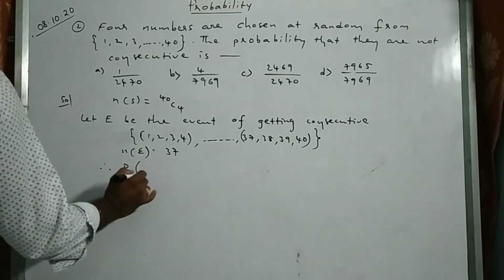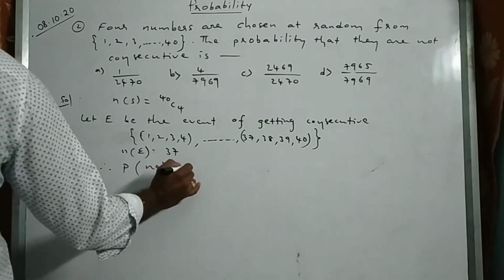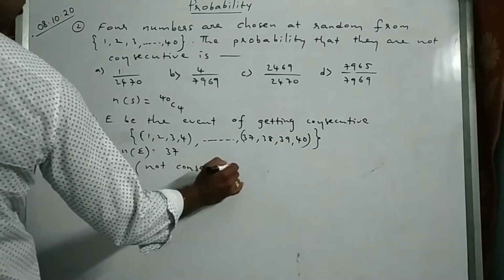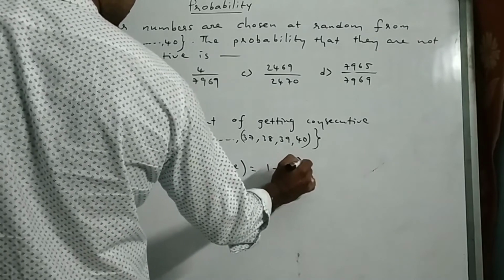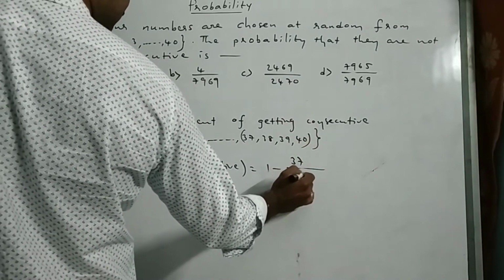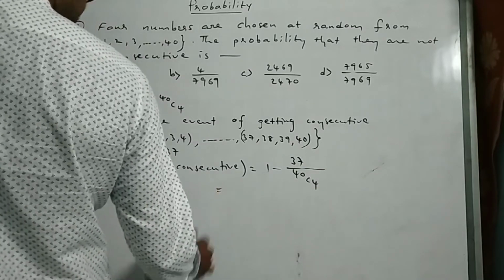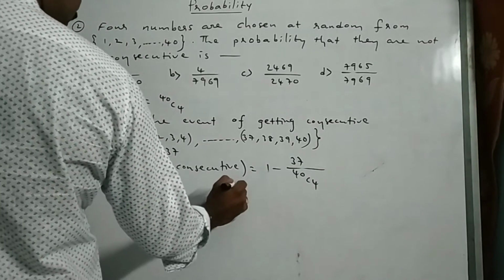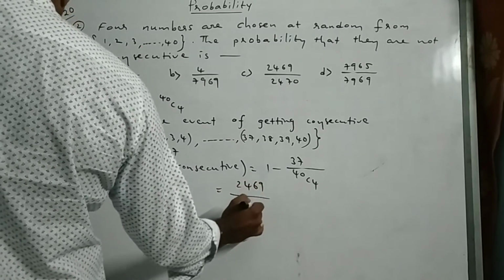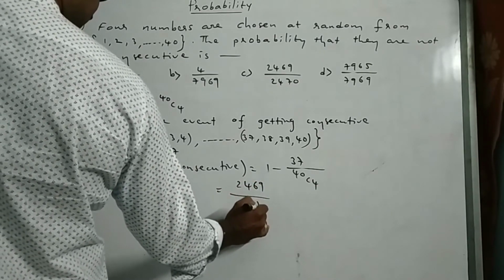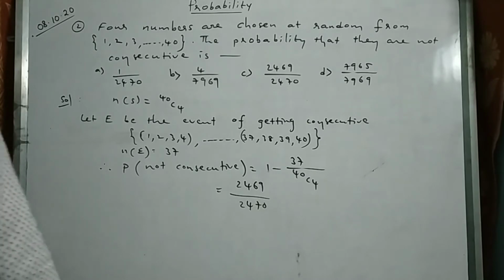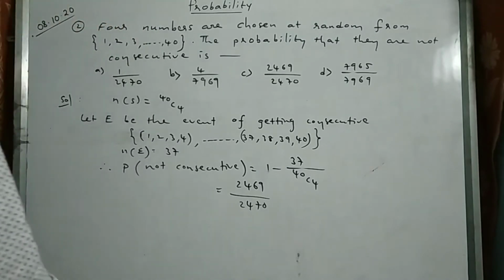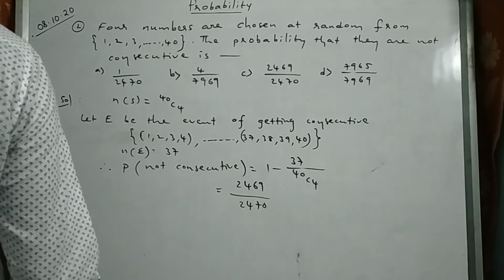Therefore, probability of getting not consecutive is 1 minus consecutive. 1 minus, what is the consecutive probability? 37 by 40C4. If you simplify this, you will get 2469 by 2470. Simplify this: 40C4 means 40 into 39 into 38 into 37 by 4 into 3 into 2 into 1. Simplify that. Okay?